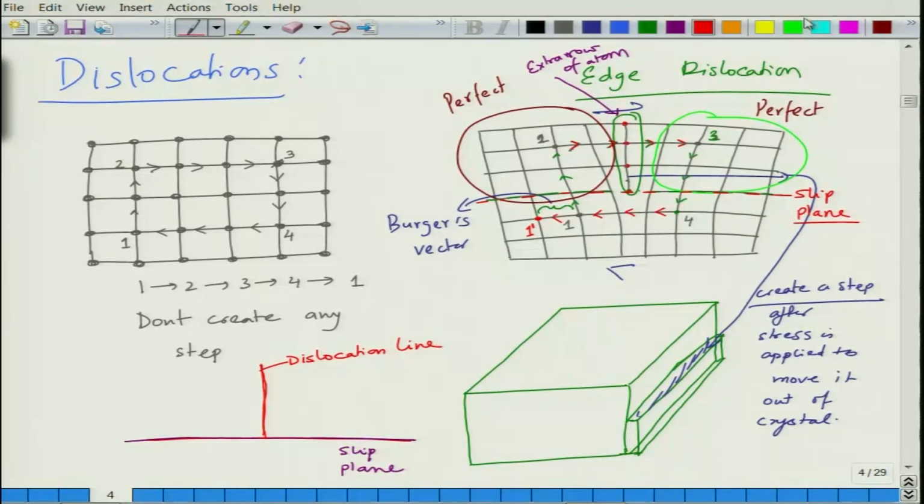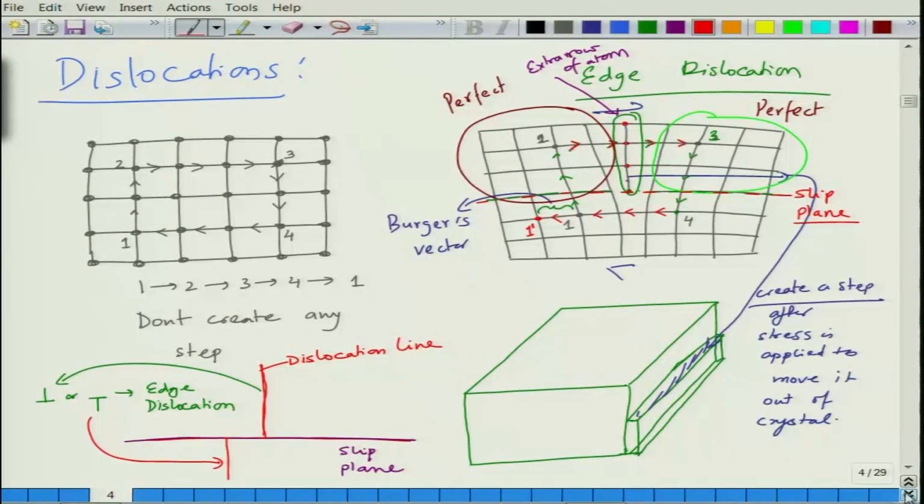And that is why edge dislocations are represented as either this or that. So, these are basically edge dislocations. If it is from the top it will look like this, if it is from the bottom then it will look like this. So, this is the representation for edge dislocations in crystals.